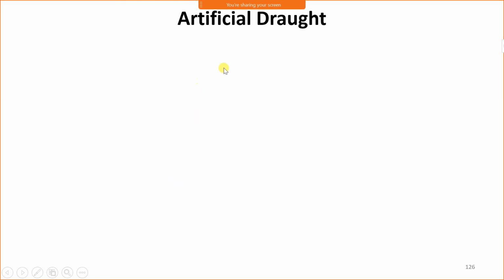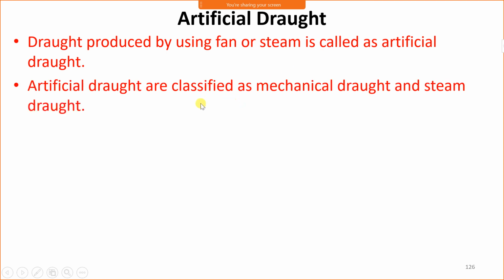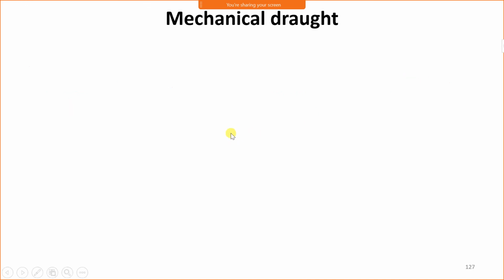Next, artificial draught. The draught produced by fan or steam is called artificial draught. Artificial draught is classified as mechanical draught and steam jet draught, which is also called steam draught.